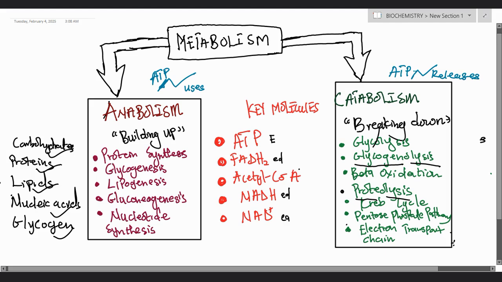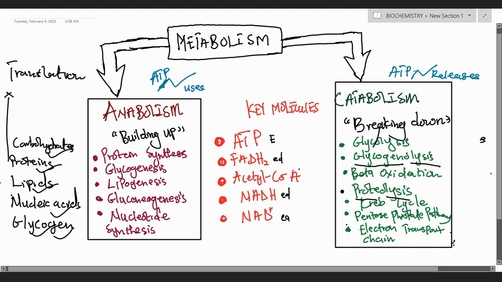So for instance, when we take protein synthesis in anabolism, we are trying to talk about the formation of protein. And this is also known as translation. So that is the formation of protein. Then we have glycogenesis. When you see glycogenesis here, what do you think comes to mind? Glycogen. So glycogenesis, formation of glycogen.